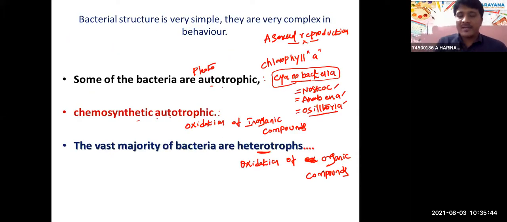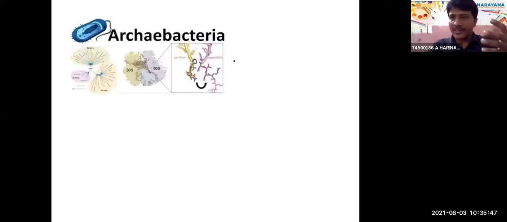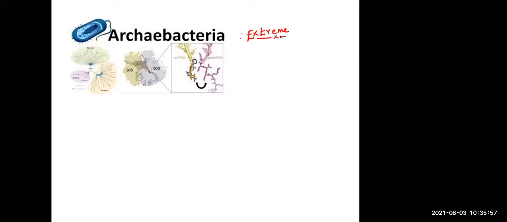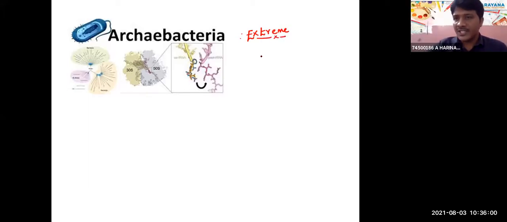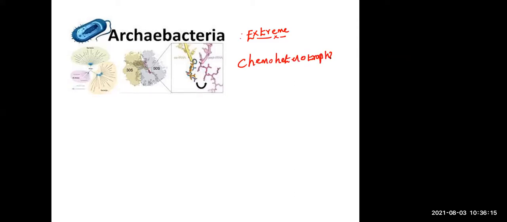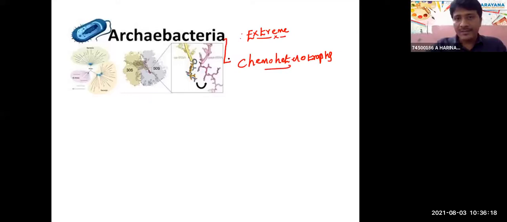Archaebacteria are a special type of bacteria, right? Monera is classified into Archaebacteria and Eubacteria. They are a special type of bacteria present in extreme conditions, extreme environments, right? Marshy areas, hot springs, salt areas. All Archaebacteria come under chemoheterotrophs. They get energy by the oxidation of organic compounds.